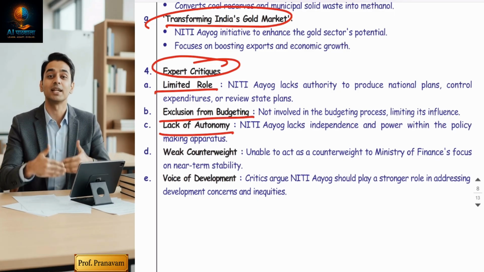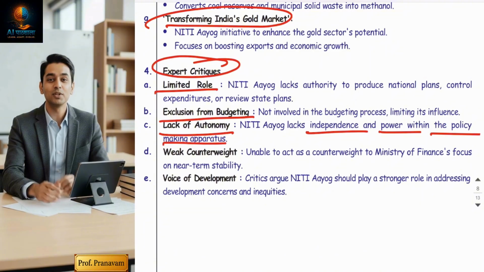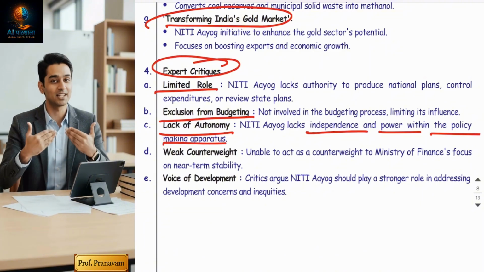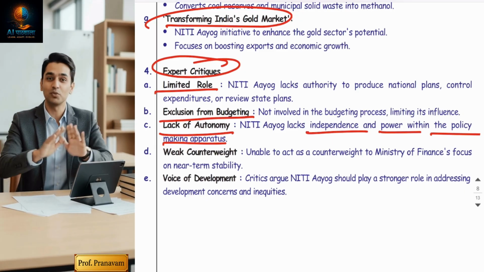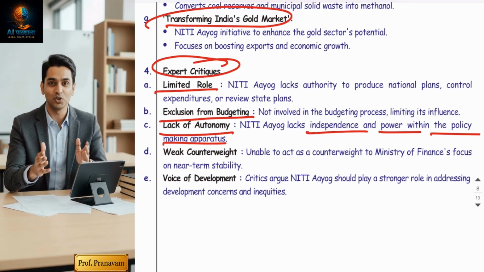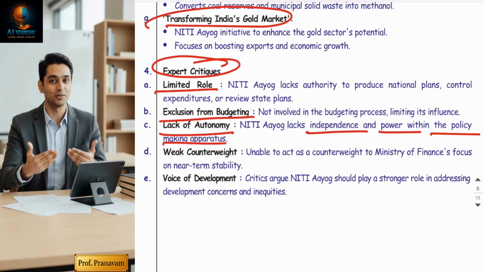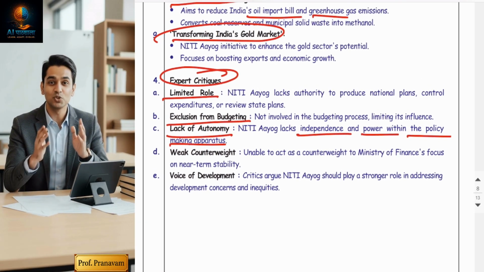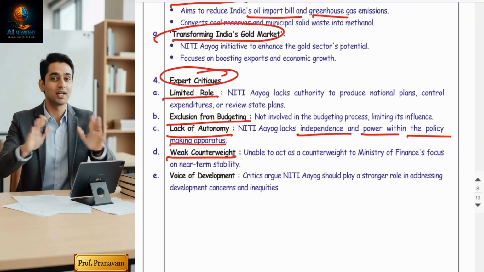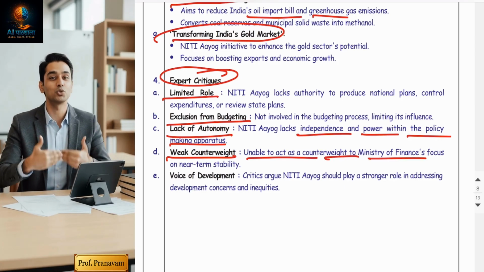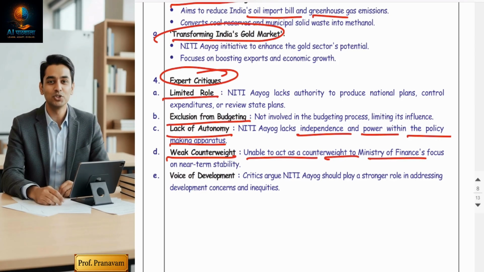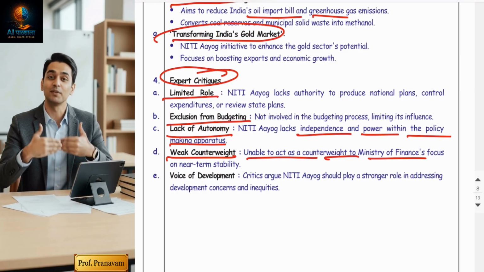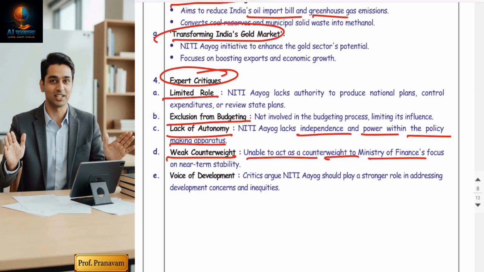Lack of autonomy: NITI Aayog lacks independence and power within the policy-making apparatus. Yes, NITI Aayog will just do the planning. Action will be taken by the government. That means the government can change the planning made by NITI Aayog, which means NITI Aayog does not have the sole authority. And one more thing, guys, NITI Aayog comes under the power of the Prime Minister only. It is unable to act as a counterweight to the Ministry of Finance. The Finance Minister's decision will be final in a financial matter, and NITI Aayog cannot convince them on that.